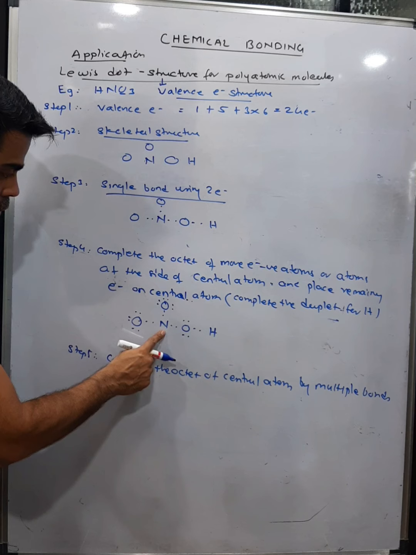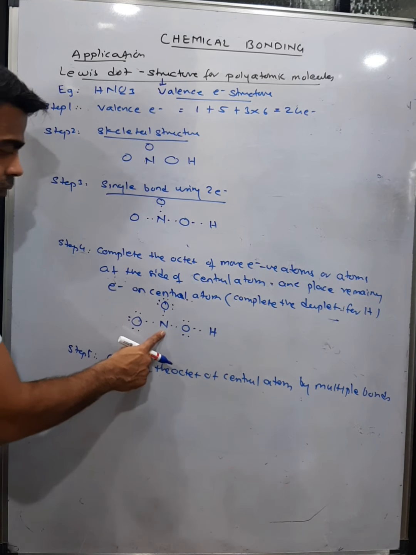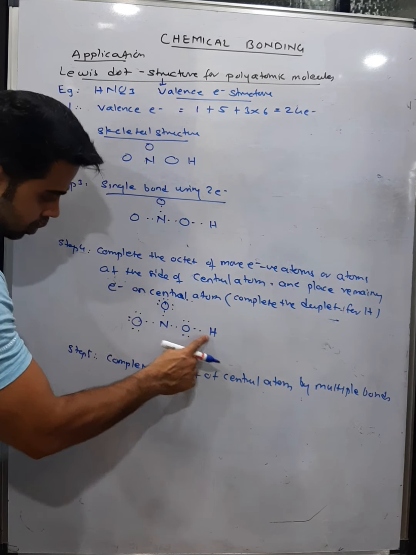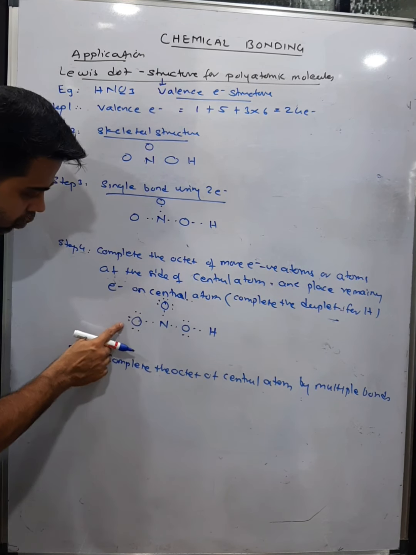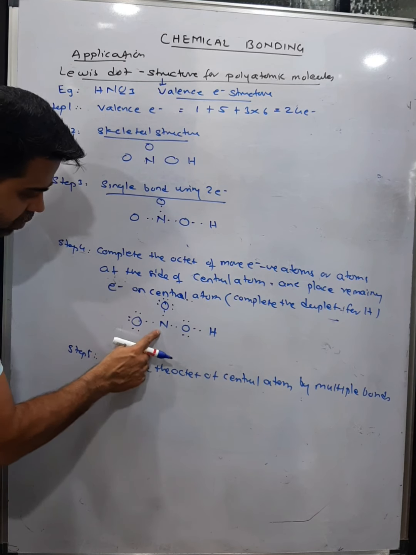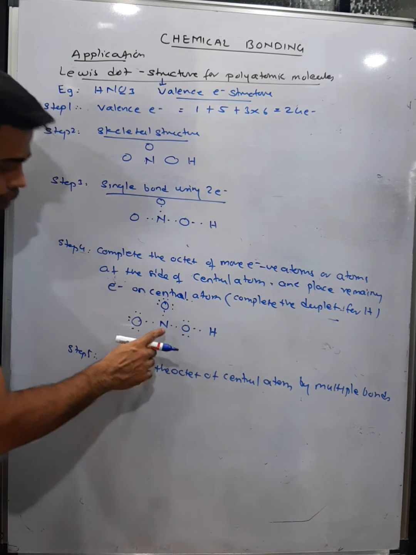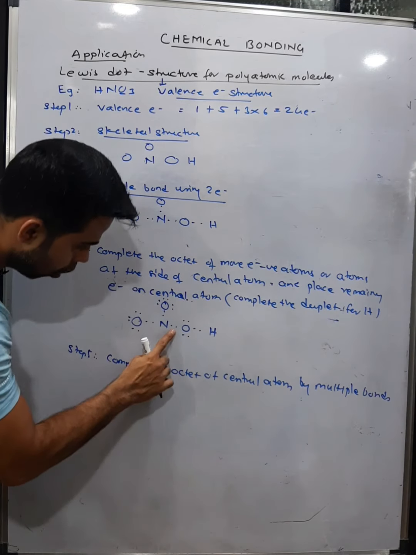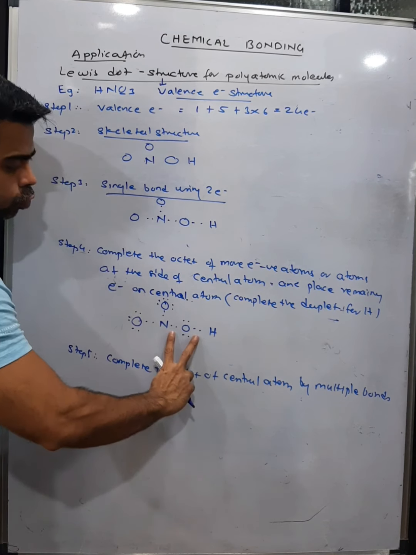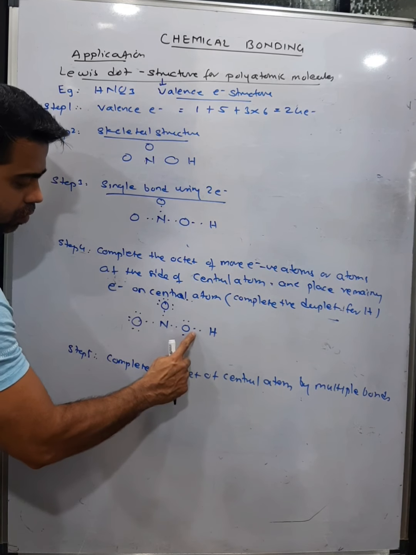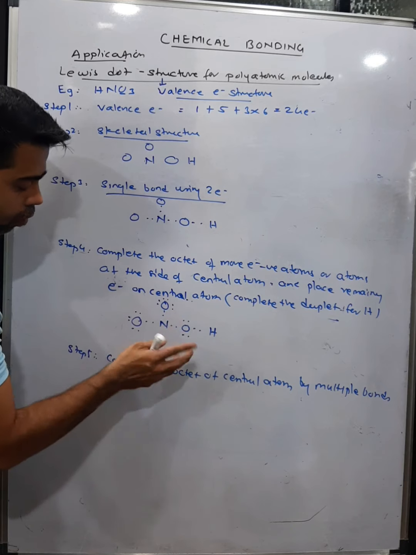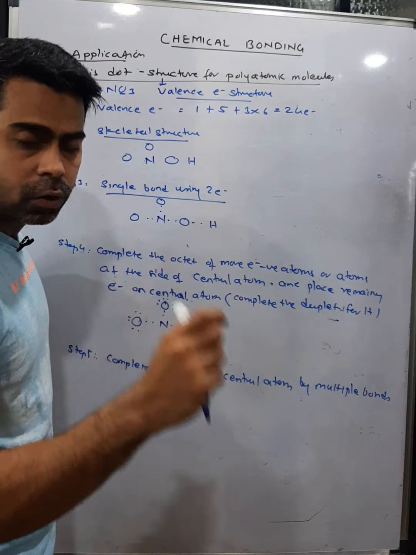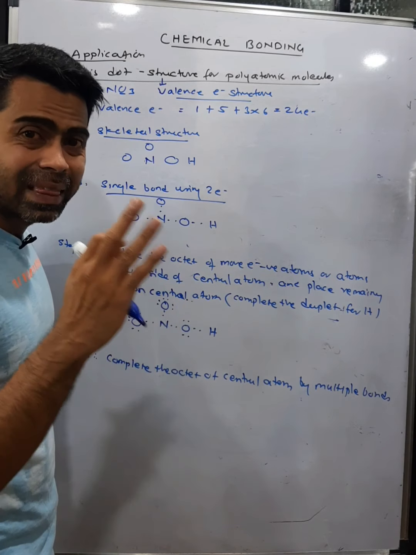No. What will you do? You need to shift an electron pair from one of the neighboring oxygens. But from which oxygen? We have 3. This oxygen is attached to H and to N, this oxygen is attached only to N, and this oxygen is also attached to N. Remember, the valency of oxygen is 2, meaning it can make 2 bonds. This oxygen has already made 2 bonds, so you cannot shift an electron pair from the oxygens which have 2 lone pairs. You have to shift from the oxygen which has 3 lone pairs.